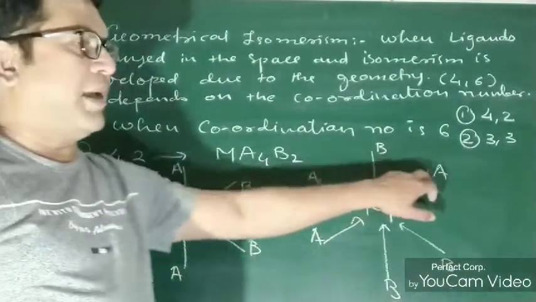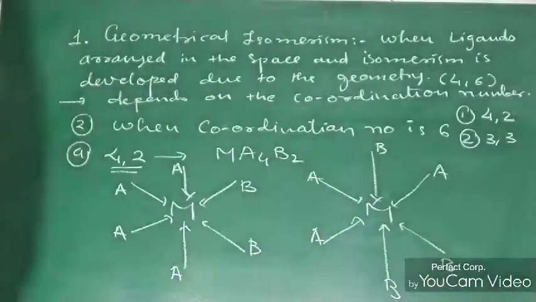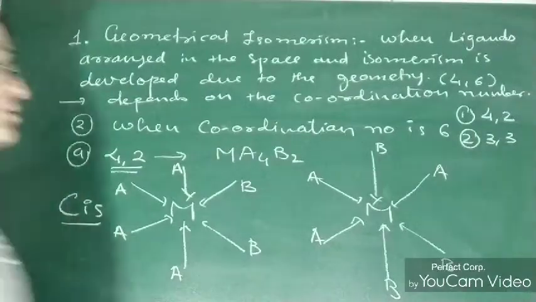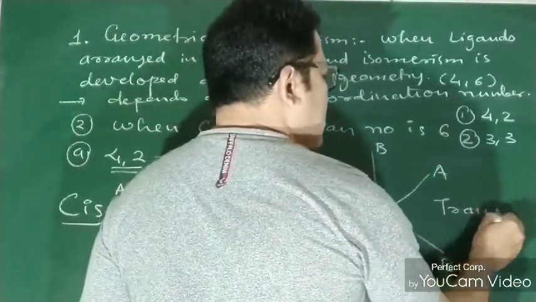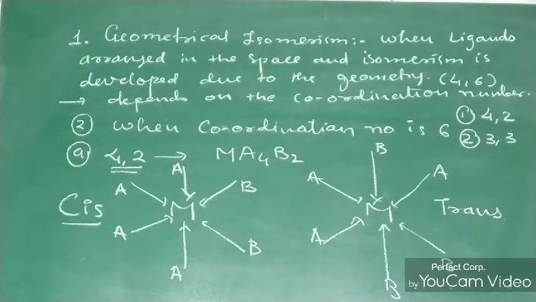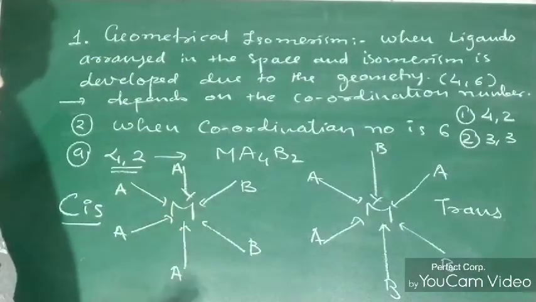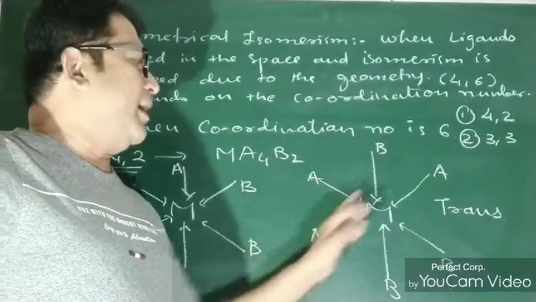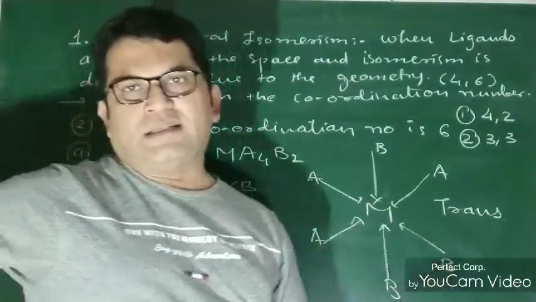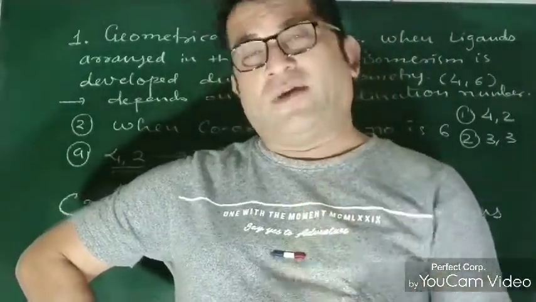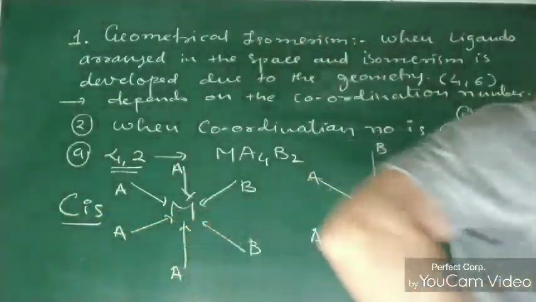A came opposite A, and B came opposite B. So this arrangement is again on the same side, so it is known as cis arrangement, and this is again on the opposite side, so this is known as trans arrangement. So coordination number 6 also has cis and trans isomerism. In cis isomerism you will find all A on one side and B on one side. Here you will find AA are on opposite sides, BB are on opposite sides, and that is trans isomerism. So I hope you understand this 4-2 manner of isomerism.